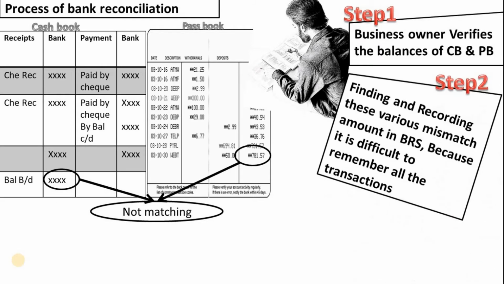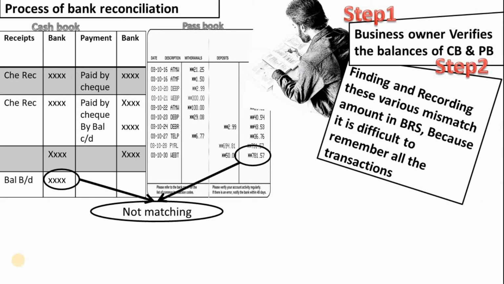Now our second step in the BRS, that is the bank reconciliation statement, is finding and recording these various mismatch amounts. Big business firms will have too many transactions on a daily basis. So the accountant of the business will record these transactions as and when they occur. At the month end, the firm reviews the cash book, that is his books of accounts, against the bank statement. So there would be many mismatches.